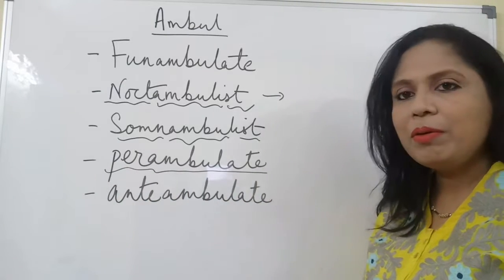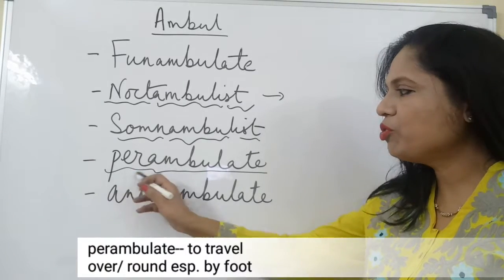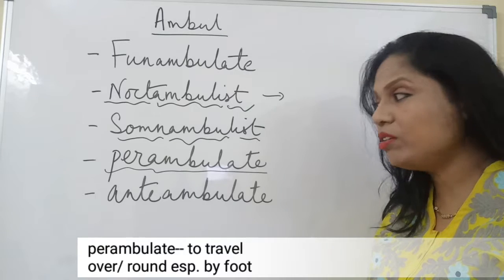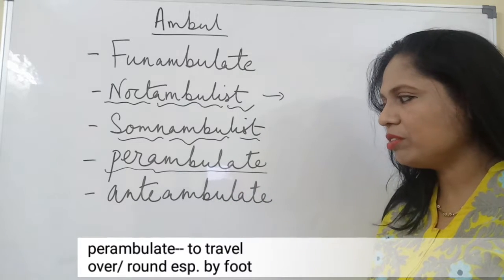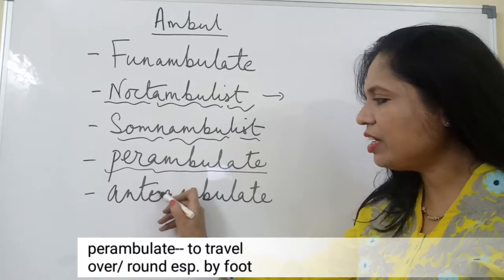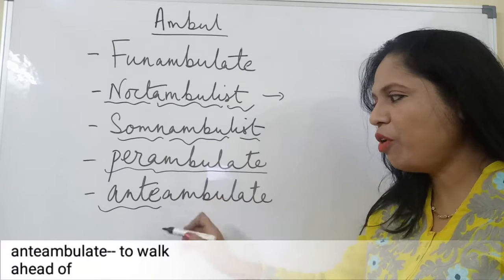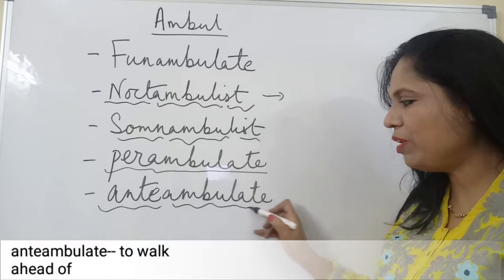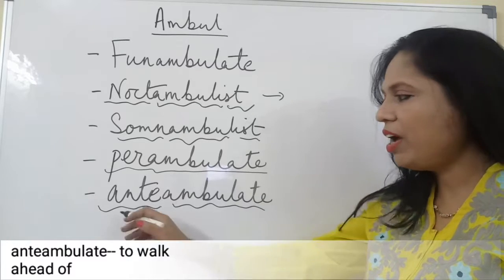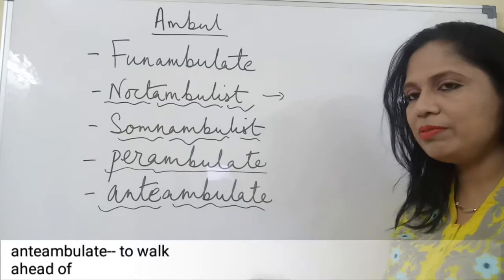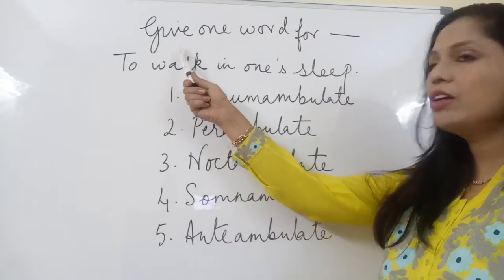Perambulate. Perambulate means all around, so to walk all around or wander. Perambulate means to wander. Ante. Ante means before. So anteambulate is one who walks before. Anteambulate. Now let us cross-check whatever we've learned.